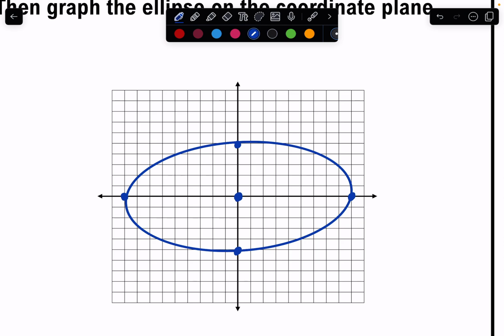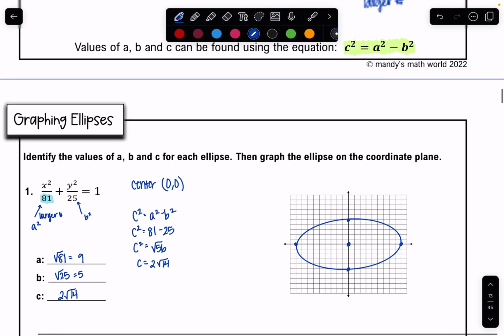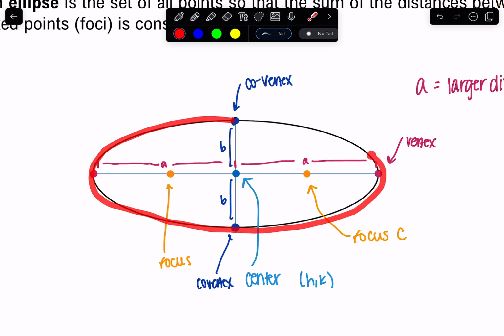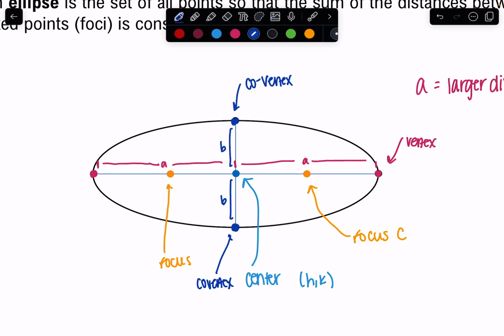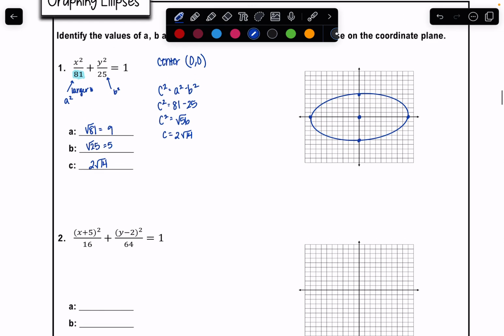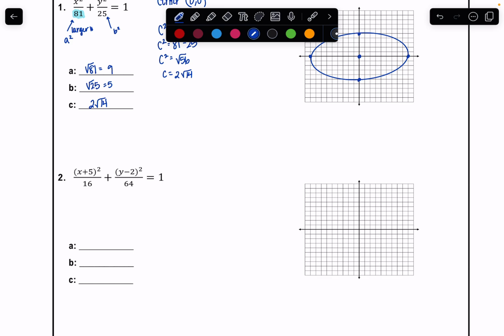You do not have to graph c. You could if you wanted to, but again, notice how c is just a point. It's not a part of my actual line. This is the actual shape that we make. You could graph c. I don't really want us to type in 2 root 14. It'll be a decimal. You could, but you don't have to. But I do still want you to find c. I want you to know that it is important, but we do not have to graph it. It's a point that doesn't really exist on this ellipse. We'll get to this more at the end of the notes today, but it's just kind of a special point, but it's not actually on the line, if that makes sense.